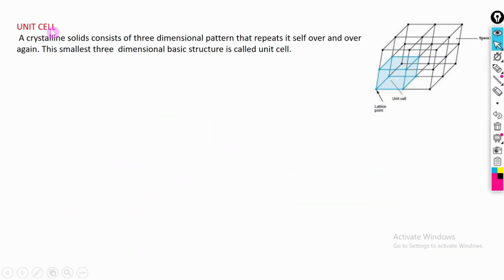Now, what do we mean by the unit cell? As we see in the case of the crystalline solid, we have the NaCl crystal. Inside it, we have a specific pattern which repeats in all directions. We call that specific pattern a unit cell.